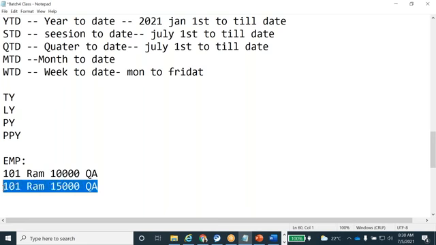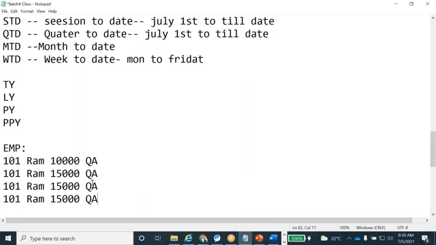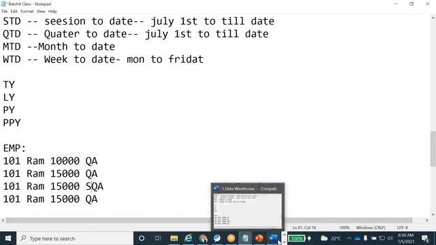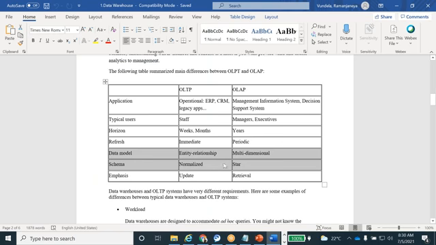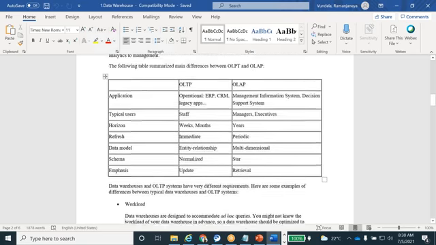If any changes happen, any number of changes, we maintain everything in the data warehouse. We can analyze this data: what your first salary was, your first increment, second increment, third increment, everything we can analyze in OLAP. So these two topics I will explain in tomorrow's class. Any other doubts?